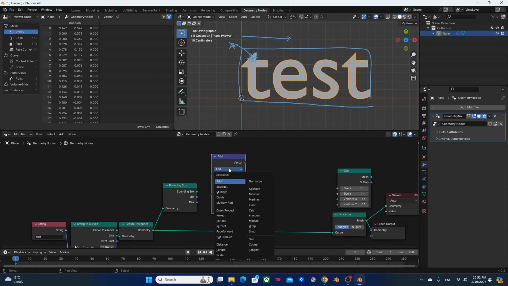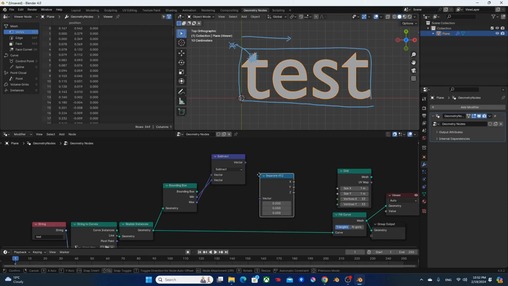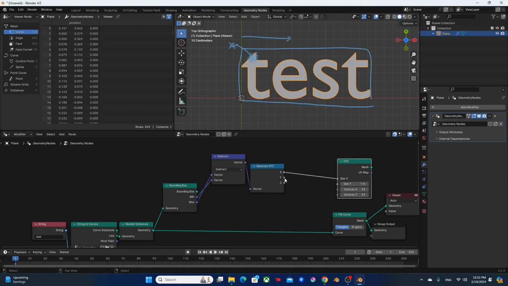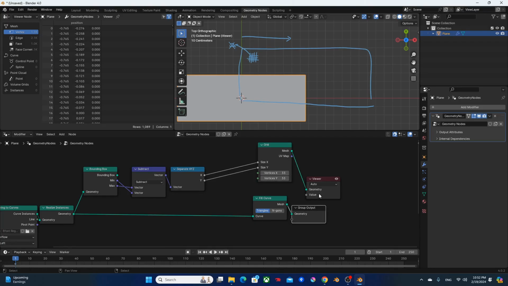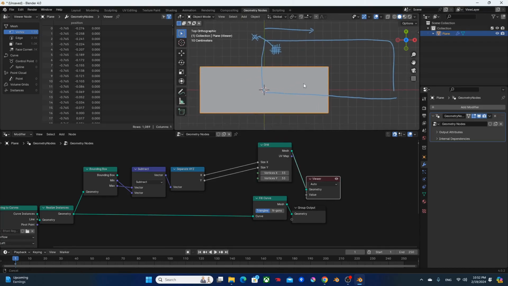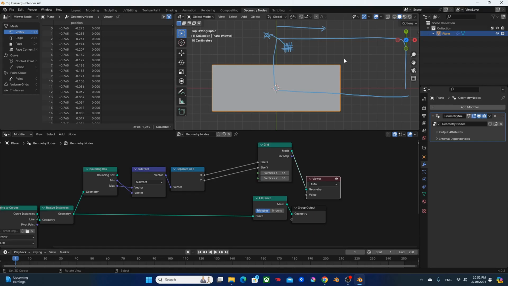Right, so I'm going to change it to subtract max from min, separate XYZ, plug in this X into grid size X, grid size Y, like so, and let's see it output. Okay. So right now we've made a size that is covering the text, but it's offsetted.